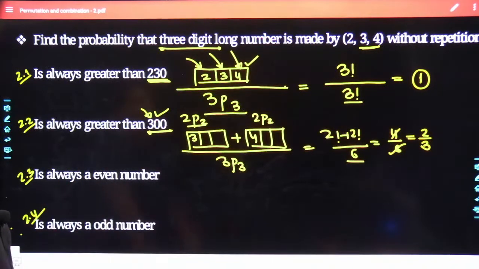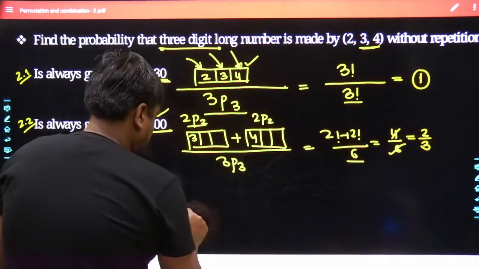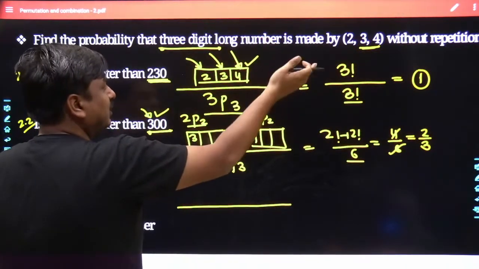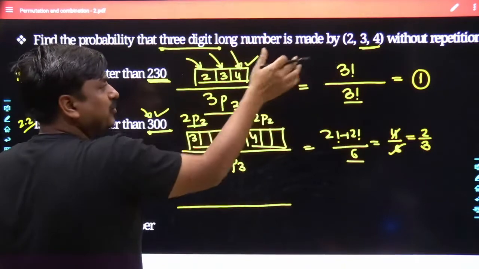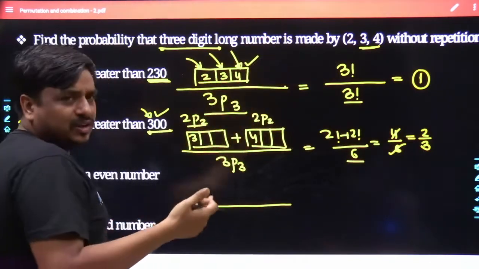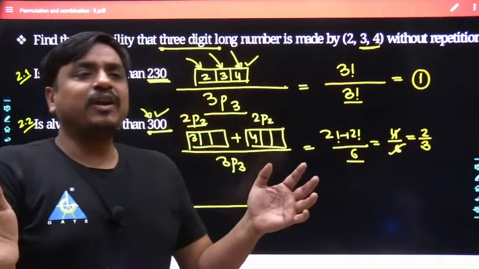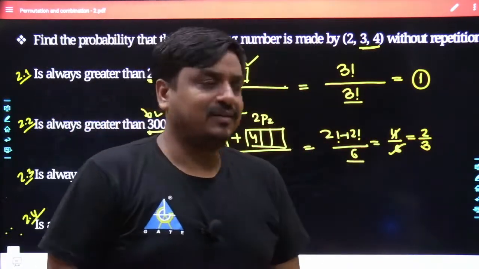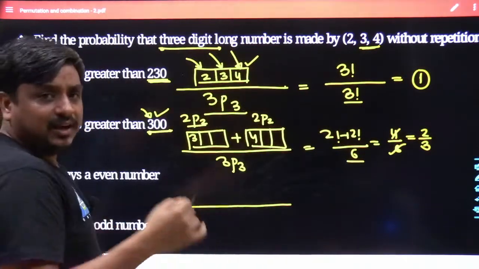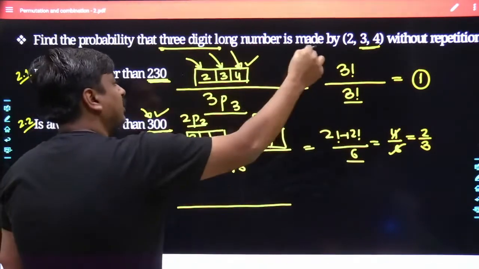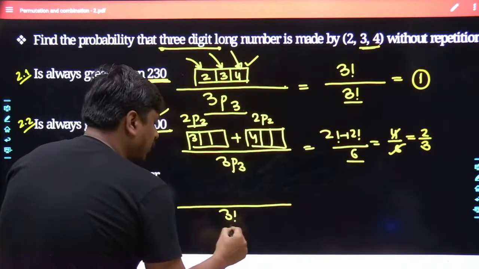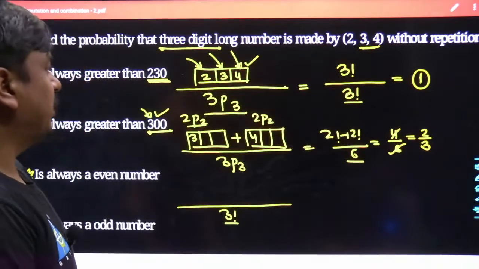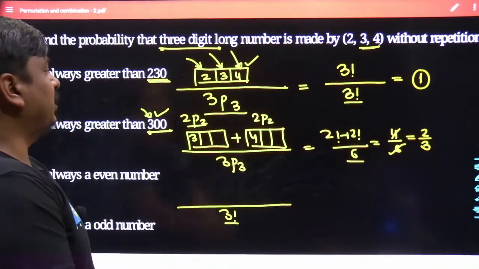The number is always an even number. Still we would be focusing on the denominator. All 3 digits are being selected and a number is framed which is 3 digits long. What does that mean? That means it is a case where all of the items are being selected, n is the same as r, and their sequence also makes sense. So the result is nPn, and nPn stands for n factorial. The value is 3 factorial. If you want, you can raise your speed now. So simply it's going to be 3 factorial.